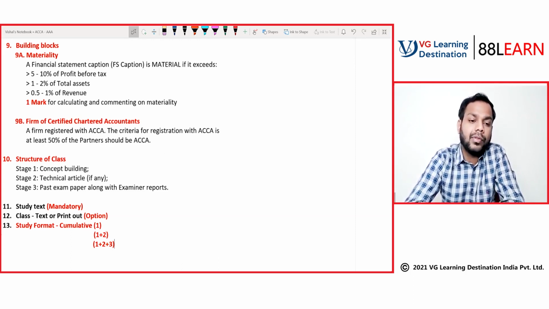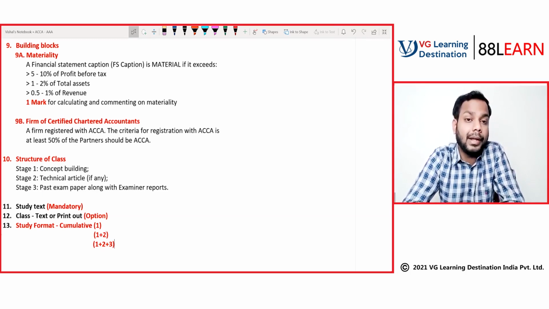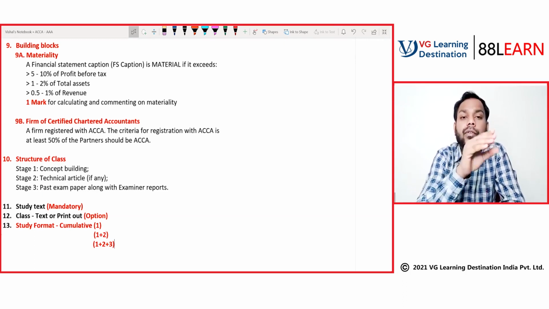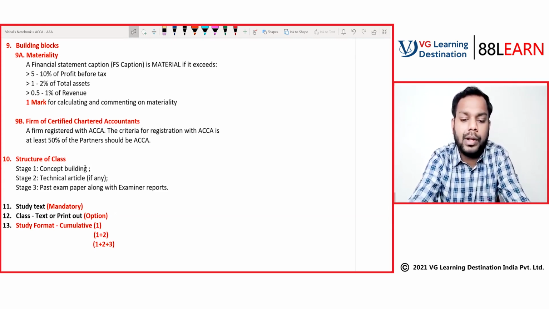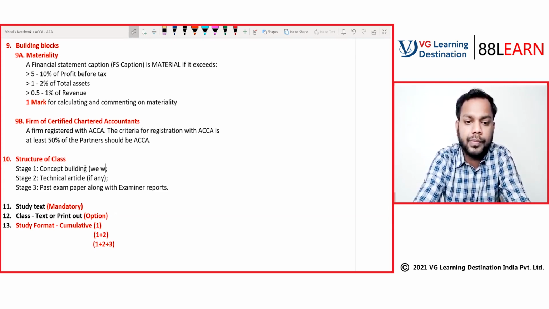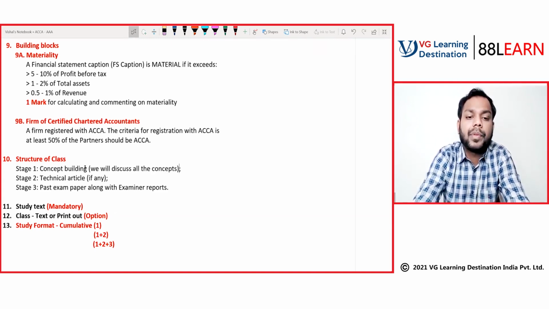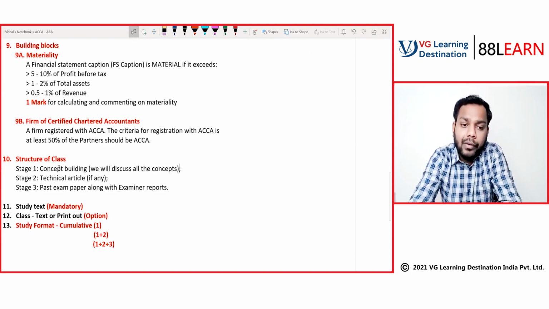Now, coming back to the structure of the class. Stage number 1 is concept building. First, we will build the concept. We'll discuss all the concepts. Now, after we are done with the concept building, we will be taking up the technical article, if there is any pertaining to this topic.